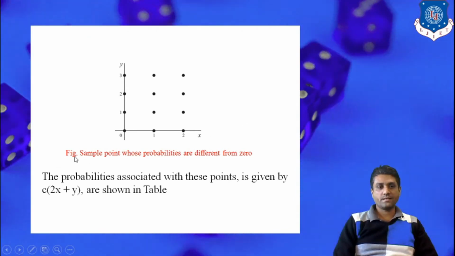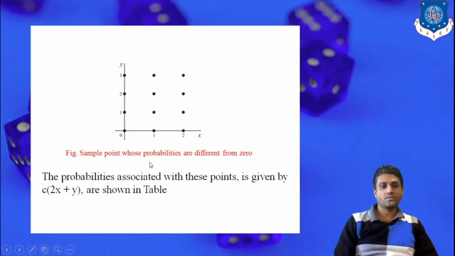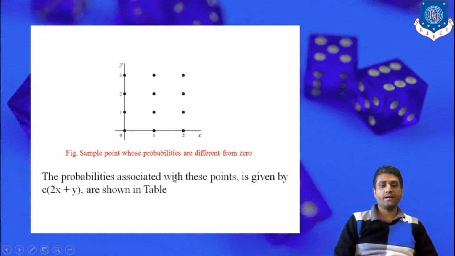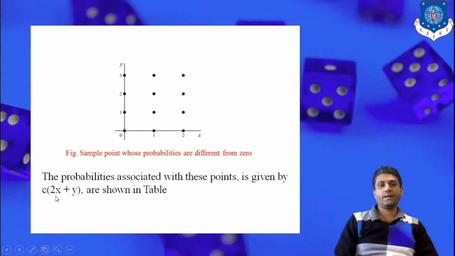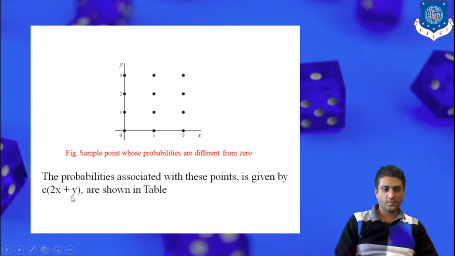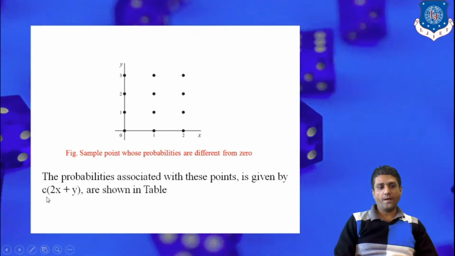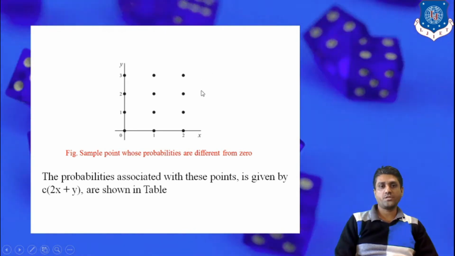The same thing we have to write down here: the figure represents the sample points whose probabilities are different from 0. The probability associated with these points is given by the probability function c into 2x plus y. Now our next goal is to find the value of the unknown, that is, the value of the constant c.